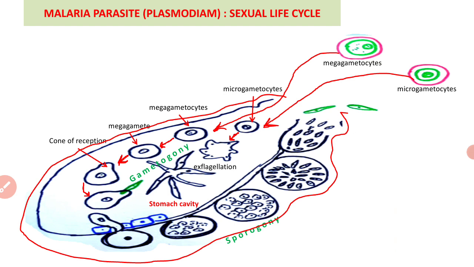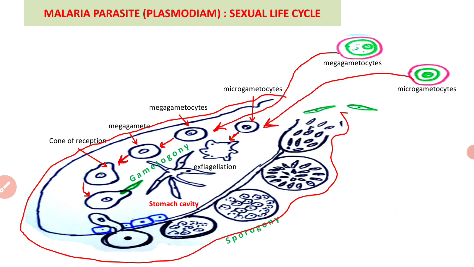The rounded microgametocyte forms finger-like structures, flagella-like processes, and a nucleus is lodged in each of these processes.